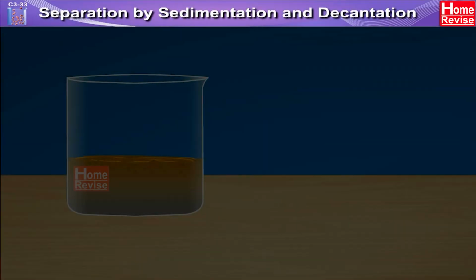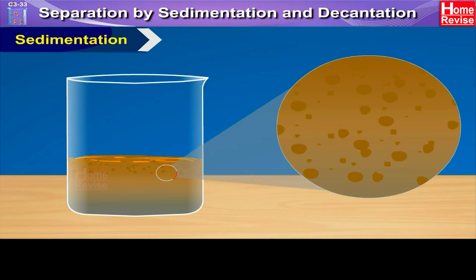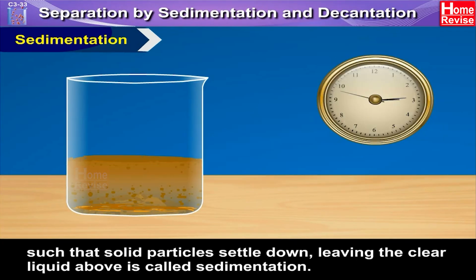Separation by sedimentation and decantation. Sedimentation: the process in which a suspension of insoluble fine particles in a liquid is allowed to stand undisturbed, such that solid particles settle down, leaving the clear liquid above, is called sedimentation.